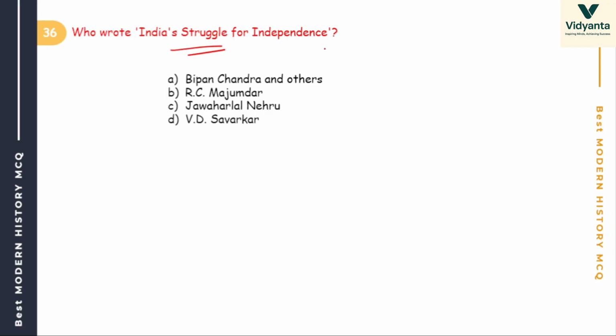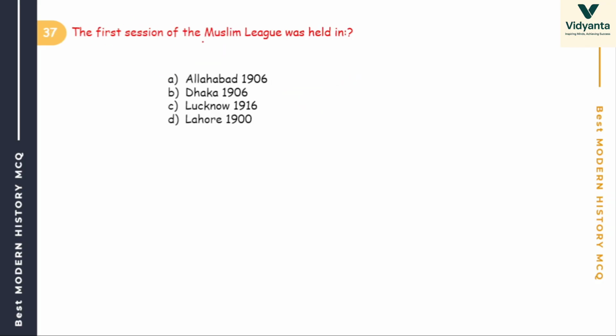Next, who wrote India's Struggle for Independence? Options are Bipin Chandra, R.C. Majumdar, Jawaharlal Nehru, V.D. Savarkar. India's Struggle for Independence. The answer is Bipin Chandra. Next, the first session of the Muslim League was held in Allahabad, Dhaka, Lucknow, Lahore. Muslim League.